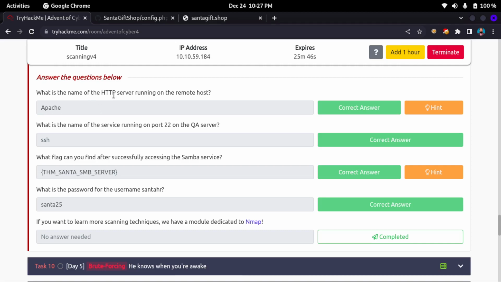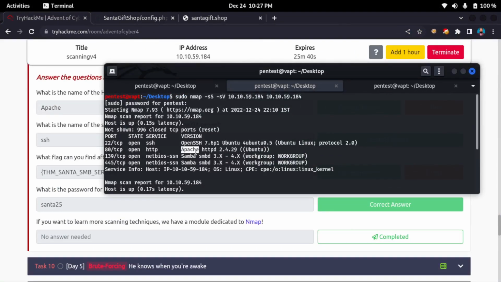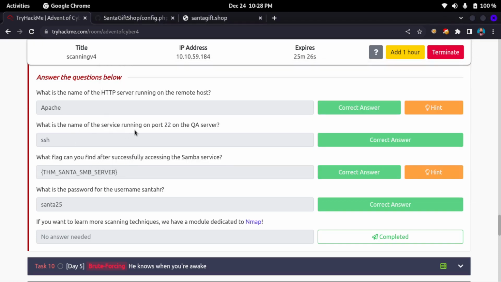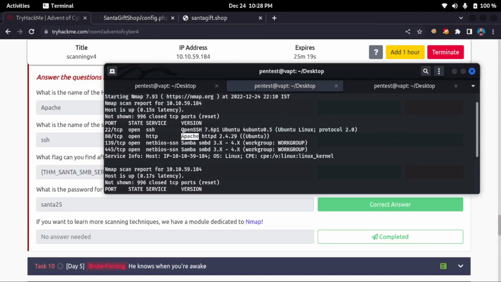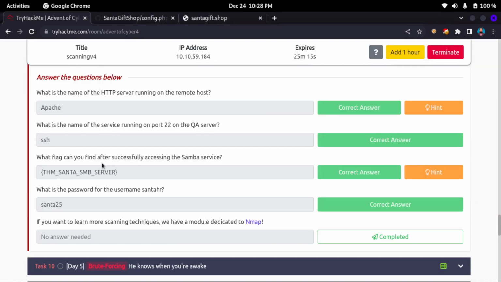So what is the name of the HTTP server running on the remote host? The answer is Apache. So this is the web server. Through Nmap stealth scan and version detection, that is -sV, I found this. Then again, what is the name of the service running on port 22 on the QA server? So this is port 22, SSH.